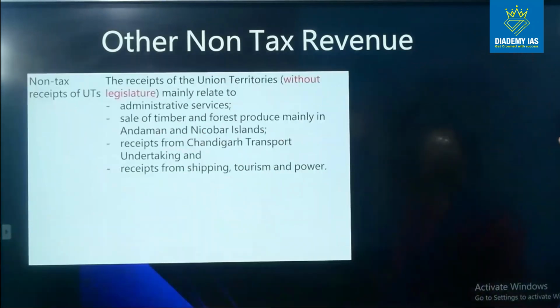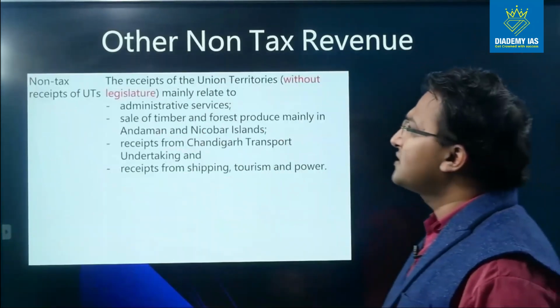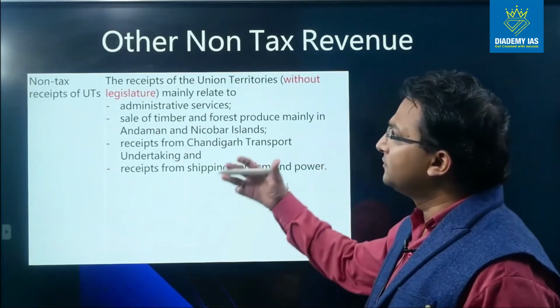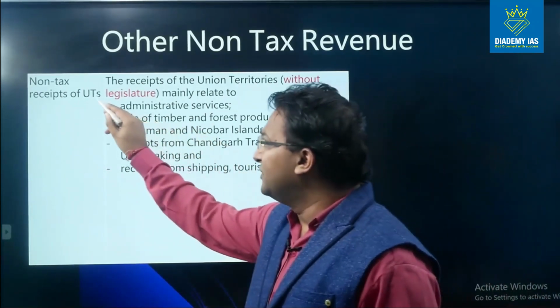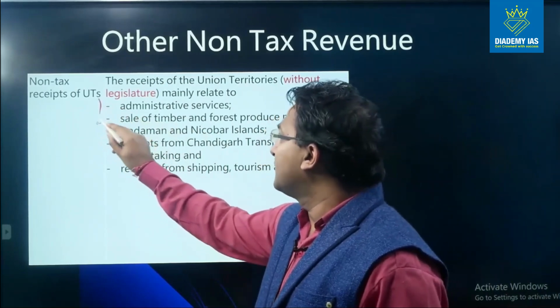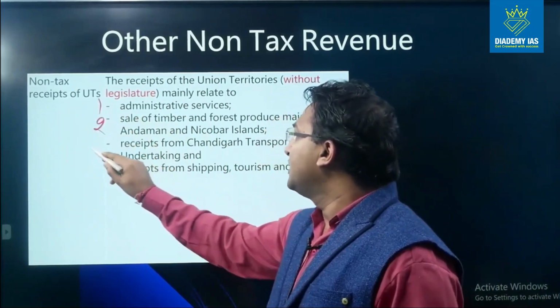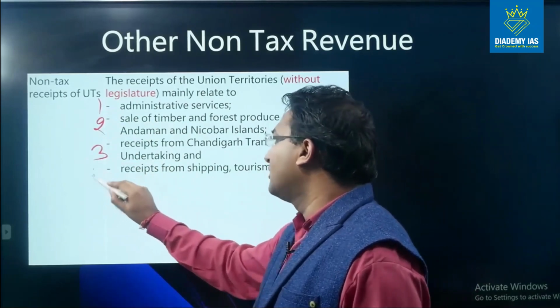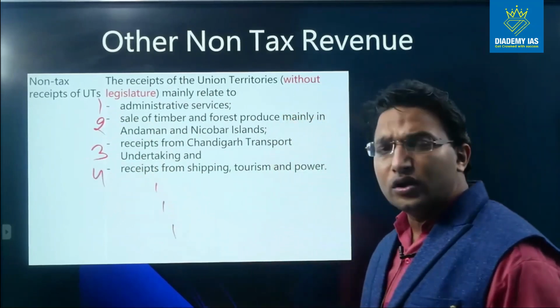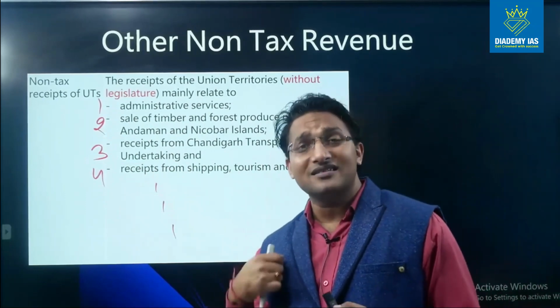Other fiscal services, there are other various fiscal services which are also part of the other non-tax revenue. Non-tax receipt of UTs. So UTs are also collecting a lot of receipt in the form of receipt from the administrative services, sale of timber and forest produce, receipt from Chandigarh transport undertaking, receipt from shipping, tourism and power, and so on, right? So you don't need to remember each one of these items, just understand the concept.